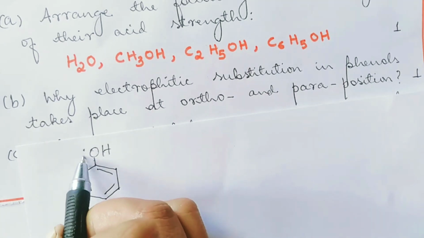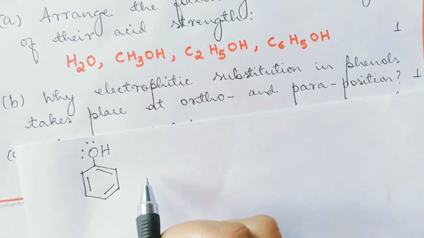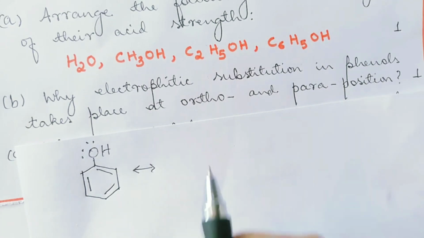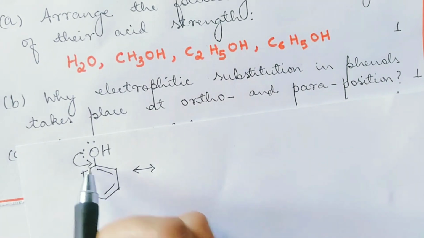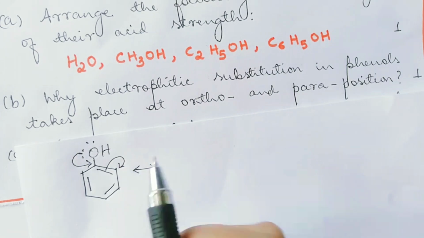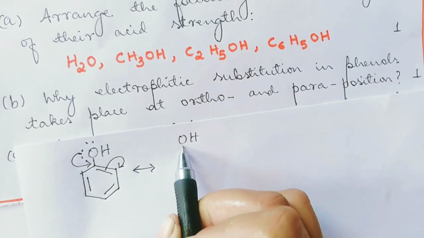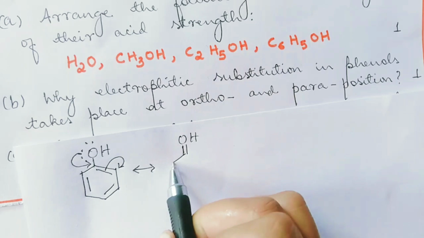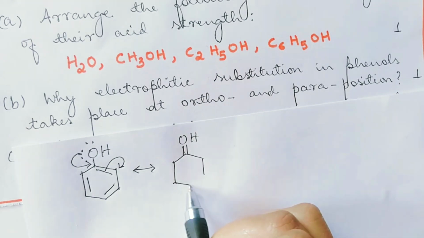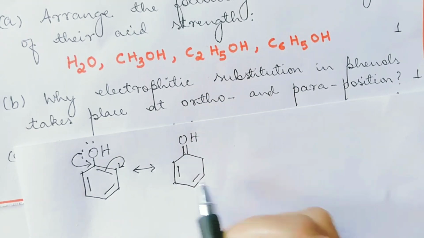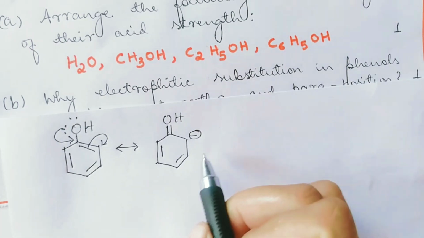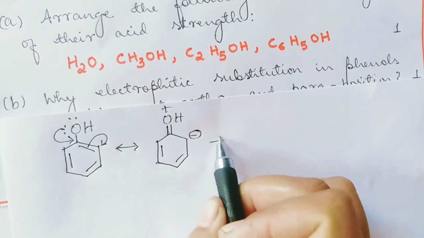And here we have two lone pairs of electrons. Now, these two comes here, these two goes here. So you have a minus sign here and here positive.